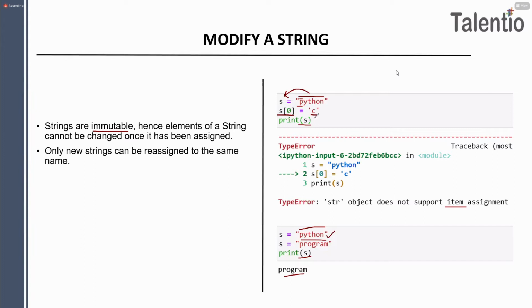Here you can't do the separate item assignment, but if you want to reassign your s variable, which was initially Python, with program, you can. So when you printed s, you got the answer which is program. Is that clear for everyone? What is the meaning of immutable again? You can't change the separate items, guys, separate words, but you can reassign one whole word with another. No separate item changes, no separate item deletion.